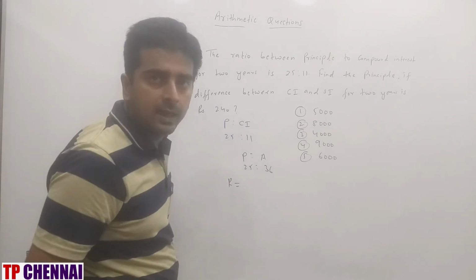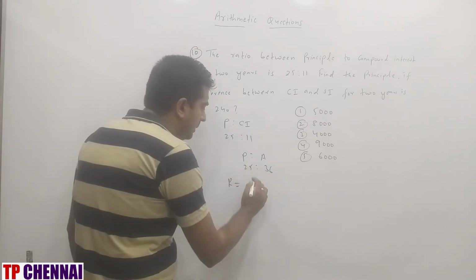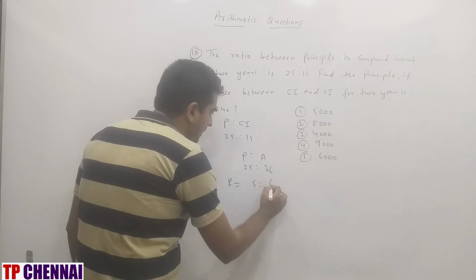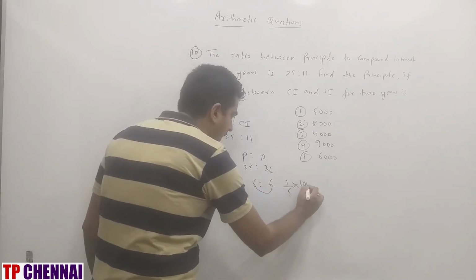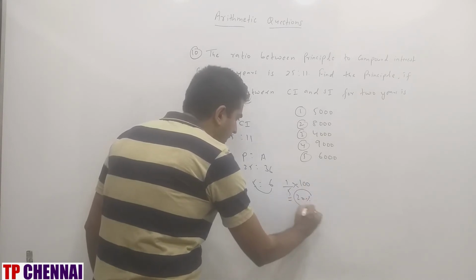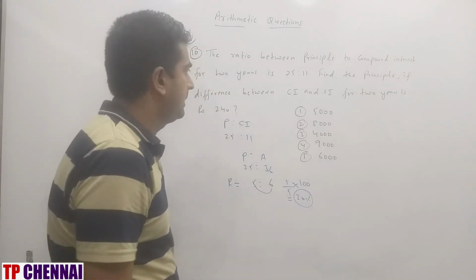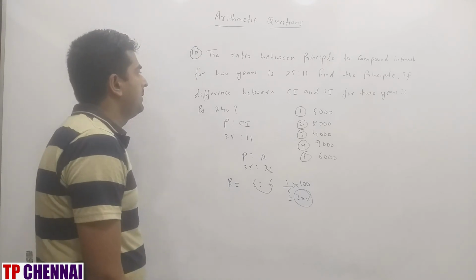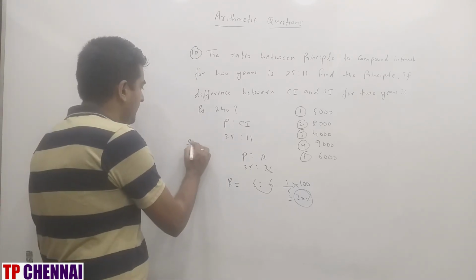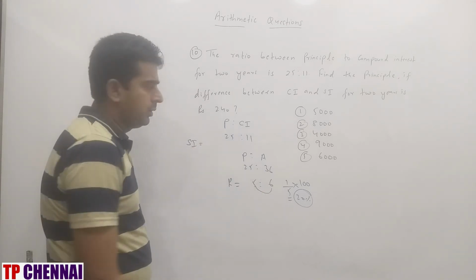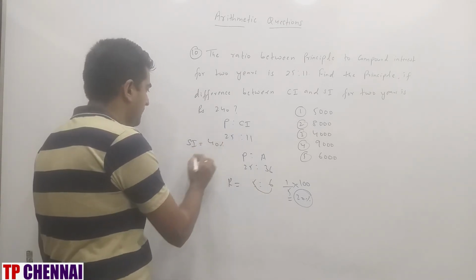Whenever 2 years is there, what I told you: take the square root of this number. This is 5 and this is 6. So how much is it more? 1 by 5 into 100, which is 20%. R is 20%. Now find the principal if the difference between CI and SI for 2 years is 240. So SI for 1 year is 20%. For 2 years it is 40%.